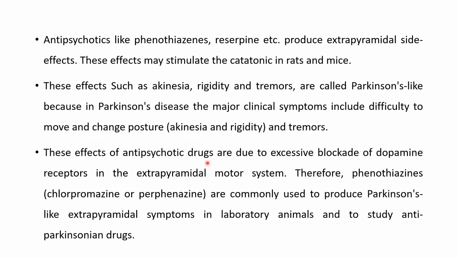This effect of antipsychotic drugs is due to the excessive blockade of dopamine receptors in the extrapyramidal motor system. Therefore, phenothiazines, that is chlorpromazine and perphenazine, are commonly used to produce Parkinson-like extrapyramidal symptoms in laboratory animals and to study anti-Parkinsonian drugs. So in simple terms, drugs like chlorpromazine or perphenazine induce catatonia or Parkinson-like symptoms in rats and mice, and then we can study the effect of anti-Parkinson drugs.